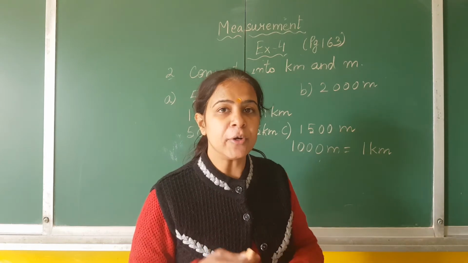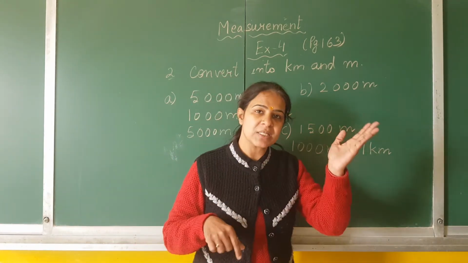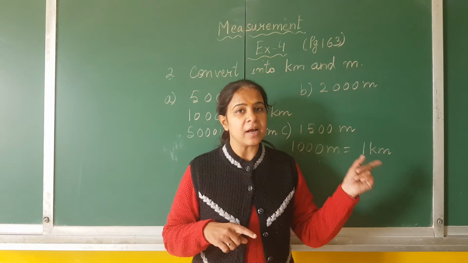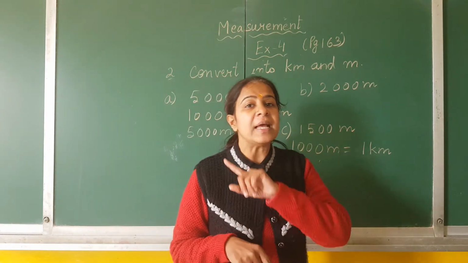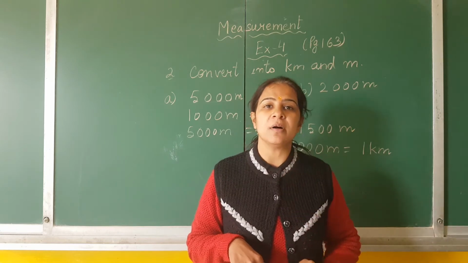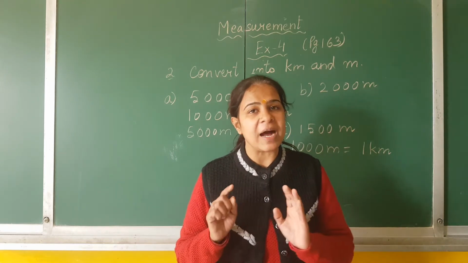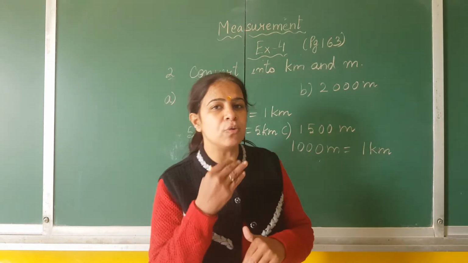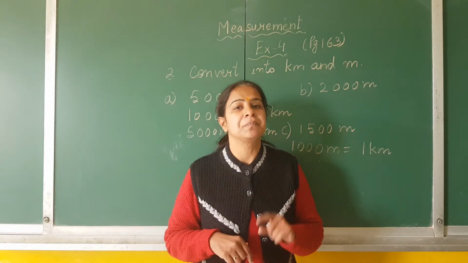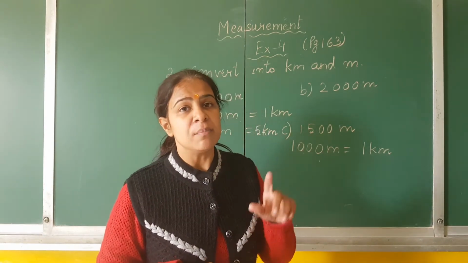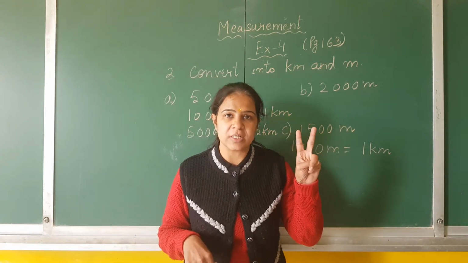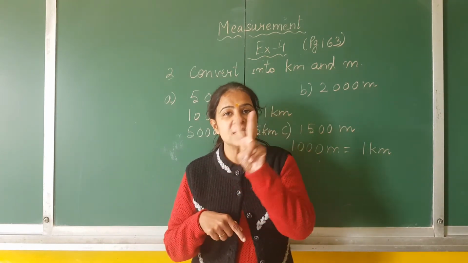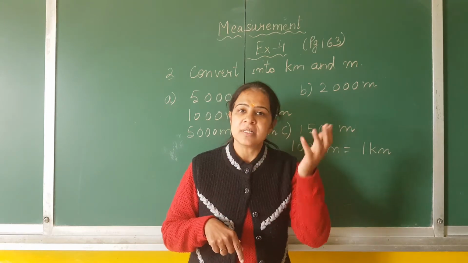I told you the last 2 digits mean paise, right? In conversion of meter to centimeter also, I told you that the last 2 digits will be the centimeter. Why am I saying last 2 digits only? Because 1 meter makes 100 centimeter and 100 has 2 zeros, so the last 2 digits will be the centimeter.